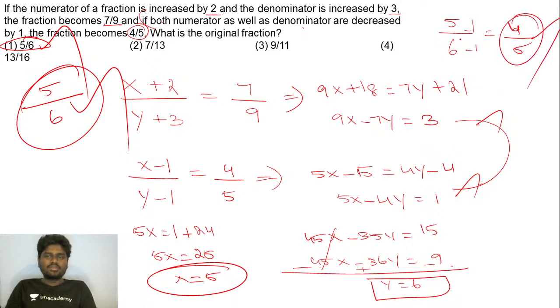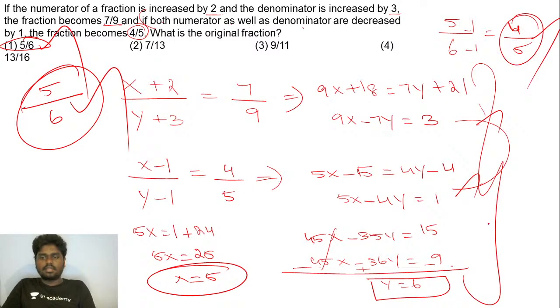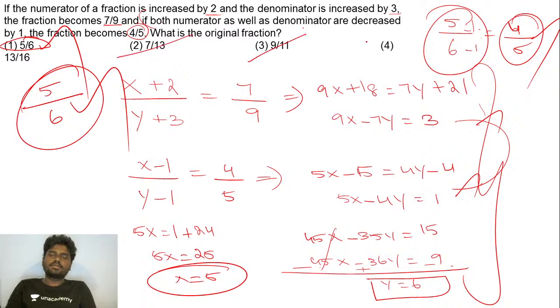That's it. So without wasting time solving it traditionally, we can simply rule out the options. If you rule out the options, you'll be getting 5 by 6 to be the right answer for the given question. Is that clear, guys?